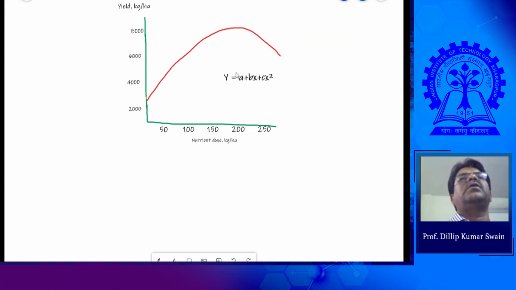So how can you derive the maximum yield, the dose of fertilizer where the yield can be maximum? By taking the derivative and putting it to 0, then we will calculate the value of x. When the change in y with the change in x becomes 0, that means there is no further increase in yield with the additional growth factor, and that becomes the maximum yield. If you take the derivative, dy by dx equal to 0, then from that you can get the value of x.